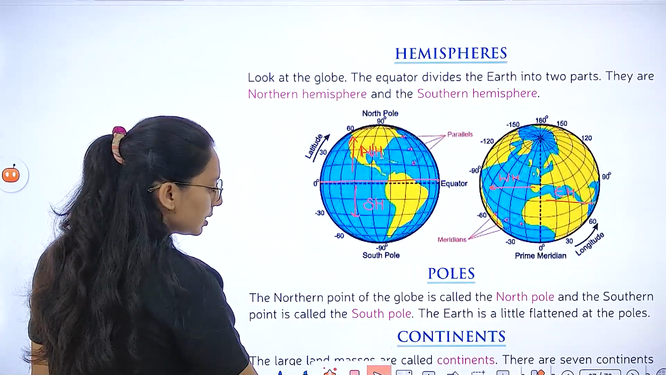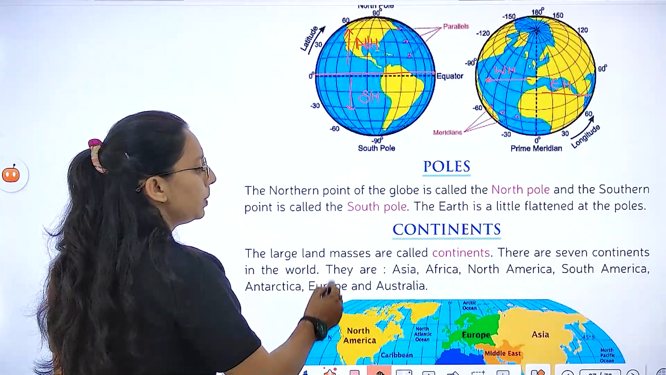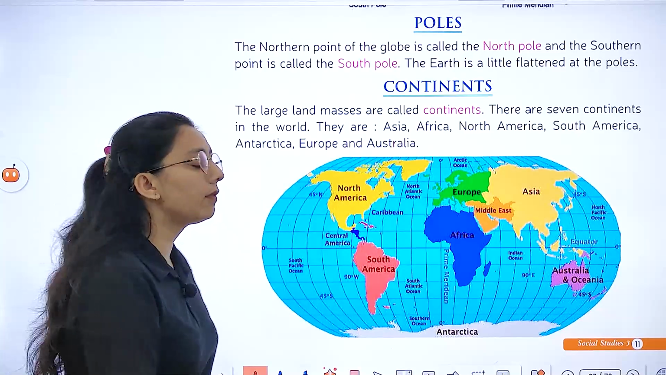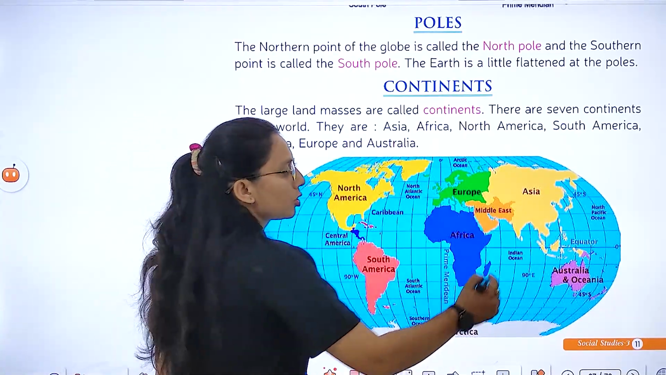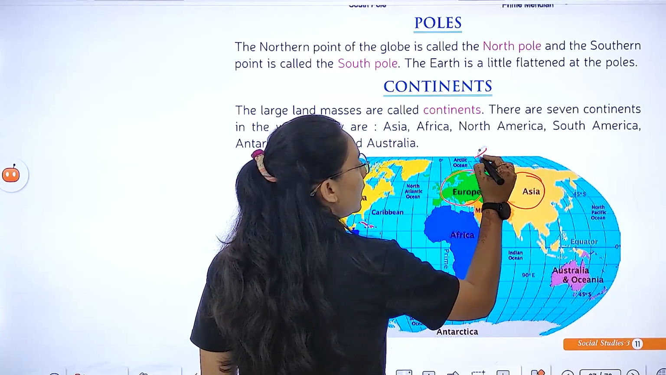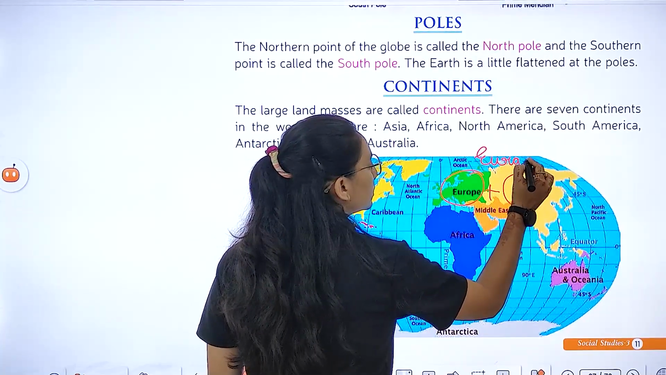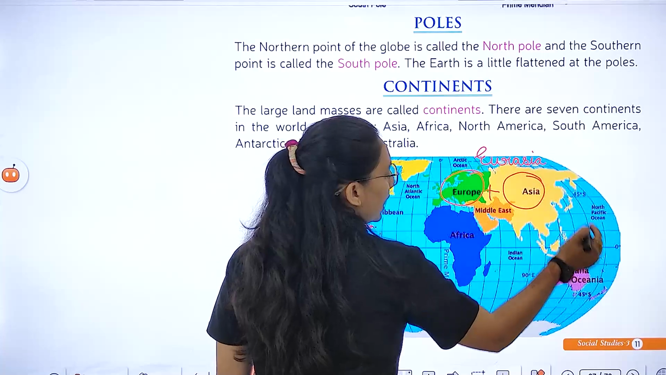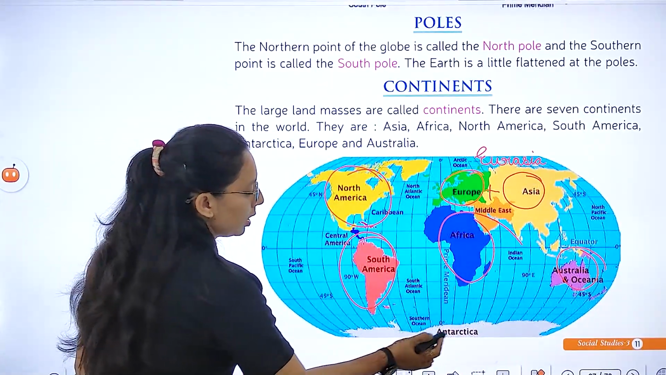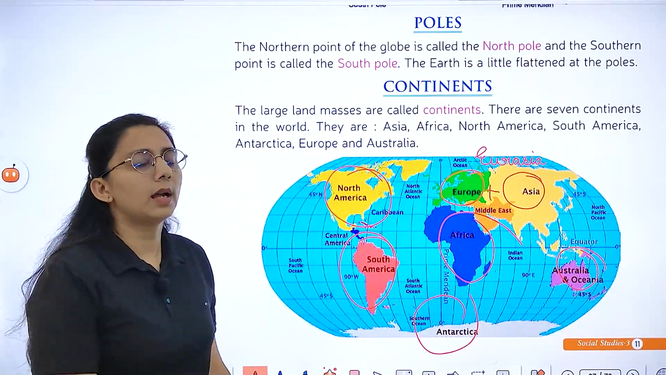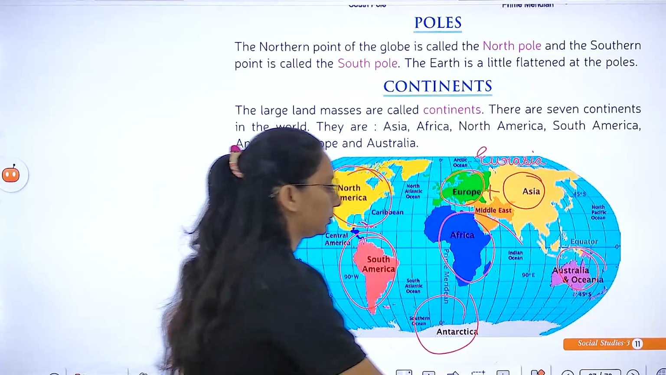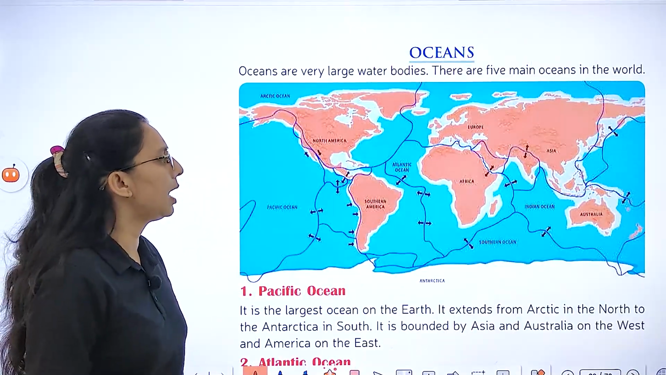So next is continent. How many continents do we have? We have 7 continents. We have Asia, which is the largest continent, Europe, and Asia and Europe, what do they make? Eurasia. Next is Australia, Africa, North America, South America, and Antarctica. Antarctica is the only continent which remains frozen throughout the year, right?